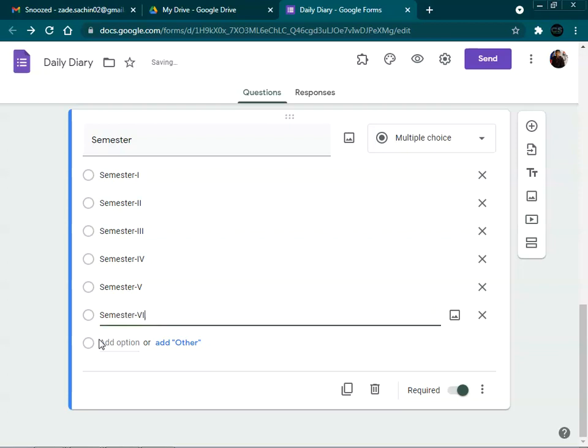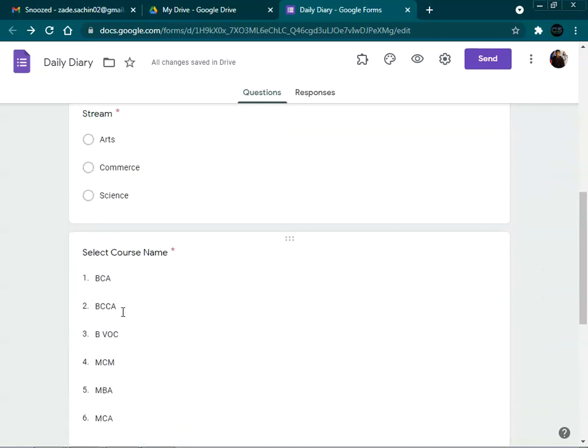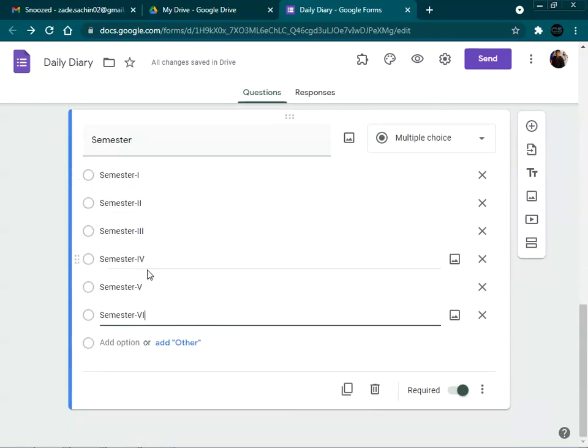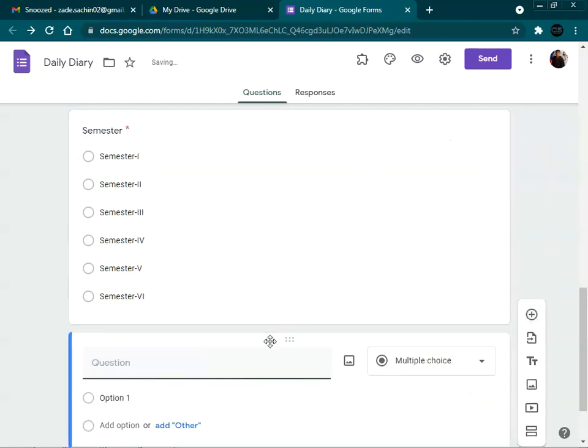semester 6. Basically, an undergraduate program will be of 6 semesters, and a post graduation program will be of 4 semesters. Depending upon the course selected by the faculty, the semester has to be selected by the faculty itself. So it's the responsibility of the faculty to select the proper details here. The faculty has to just select the particular details only. He doesn't have to write anything.